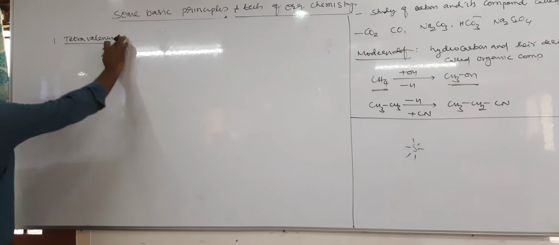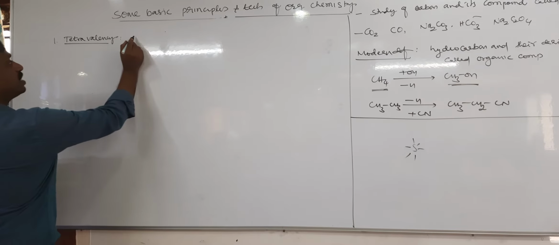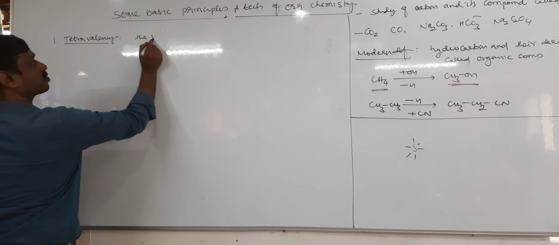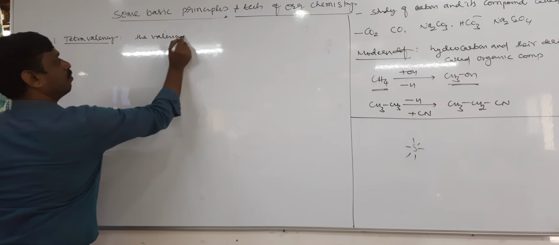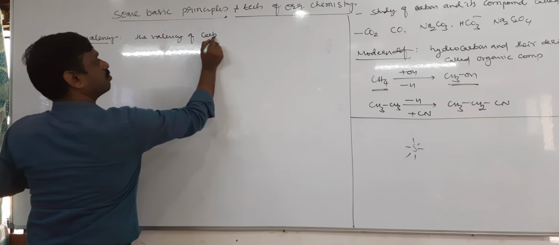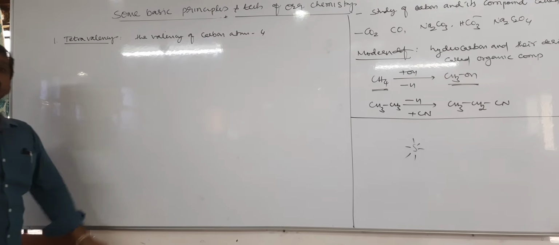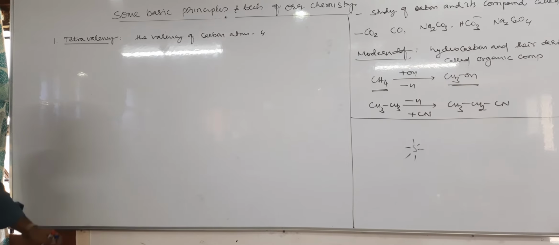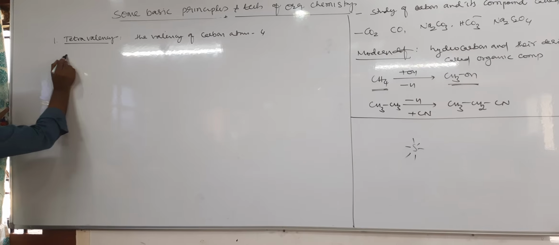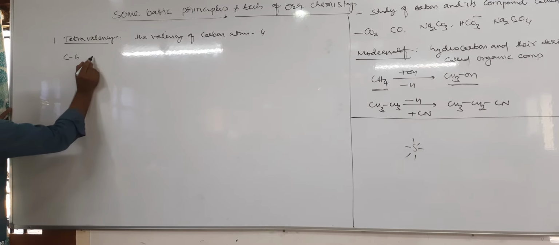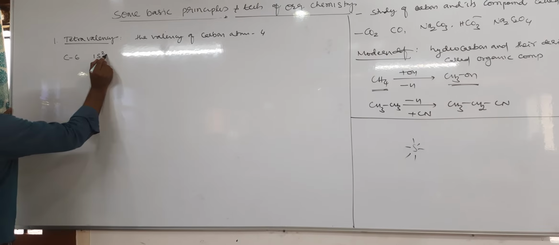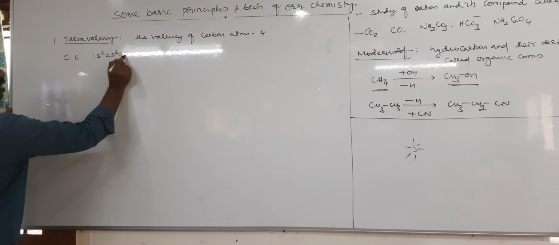Now tell me, the valency of carbon is 4. Can you tell me why the valency of carbon atom is 4? We know carbon's atomic number is 6, right? Its electronic configuration is 1s2, 2s2, 2p2.